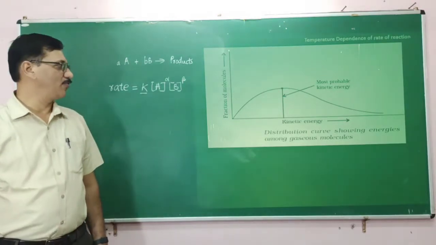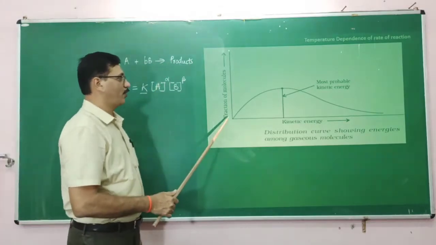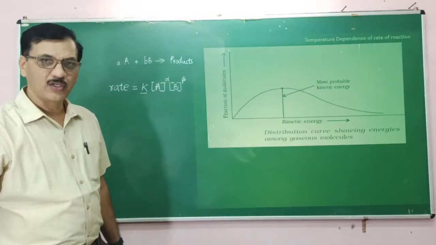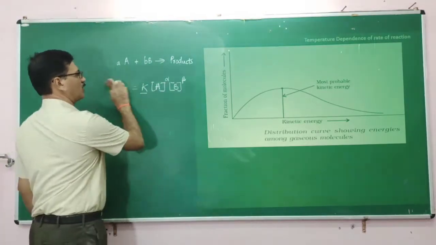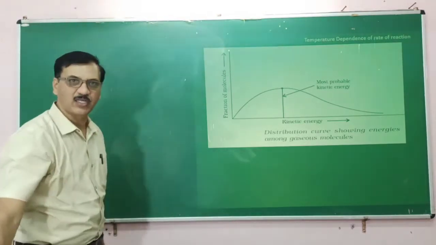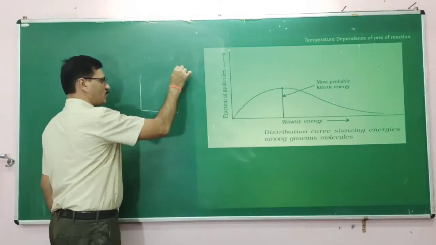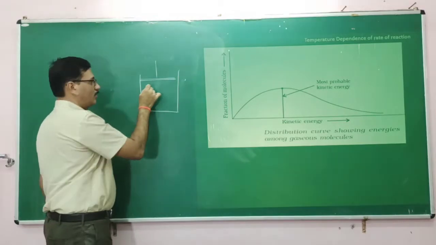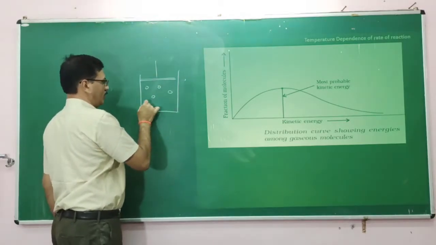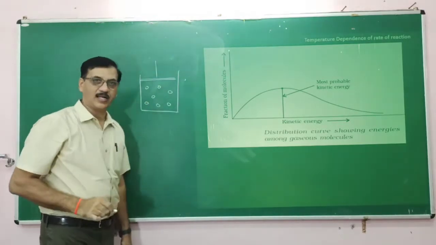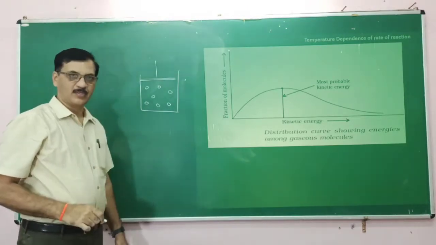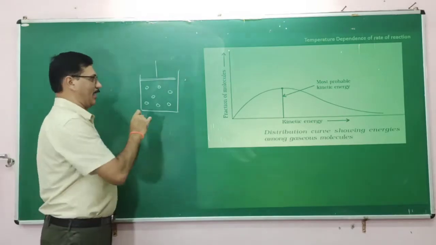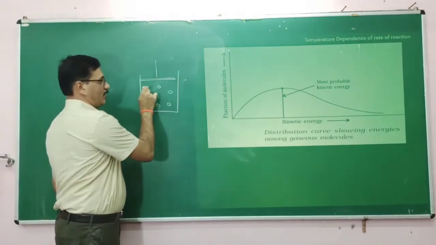Now here is a graph plotted with fraction of molecules against kinetic energy. Suppose you have a reaction mixture in a vessel, in which there are atoms or molecules or particles undergoing the reaction. Whenever the reactions are ongoing, it is really the atoms that take part in the reaction for most of the cases.